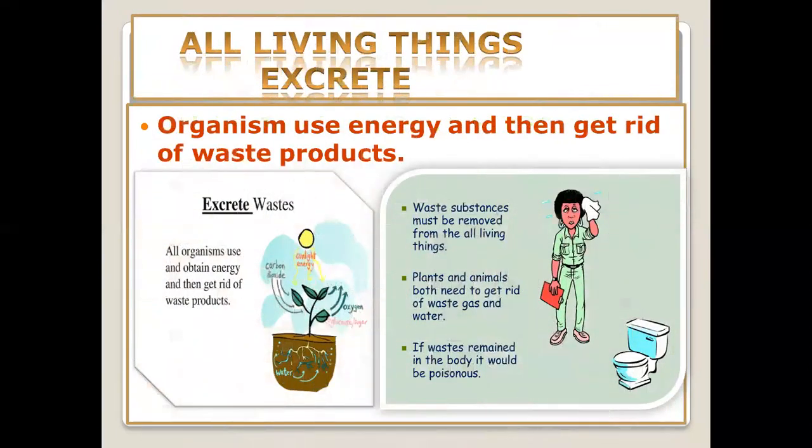Yes, again, you see some examples of this. Excrete waste of plants and also of the human beings. Waste substances must be removed from all living things. It is necessary for all the living things, the plants as well as the animals as well as the human beings. Plants and animals both need to get rid of waste, gas and water. If waste remains in the body, it would be poisonous.